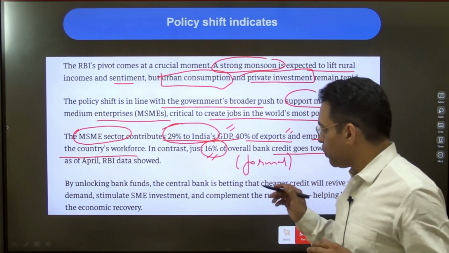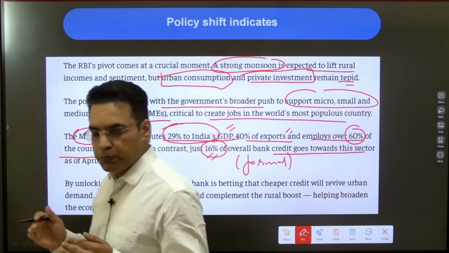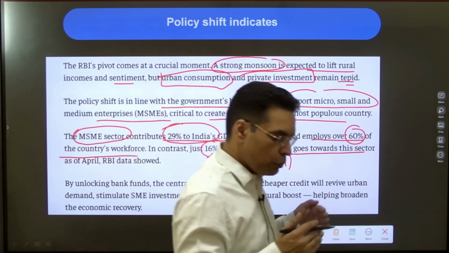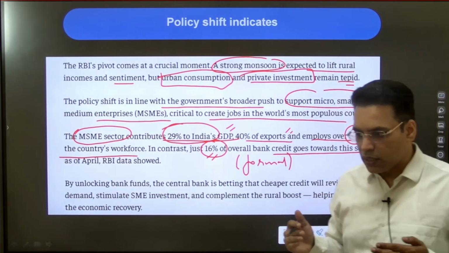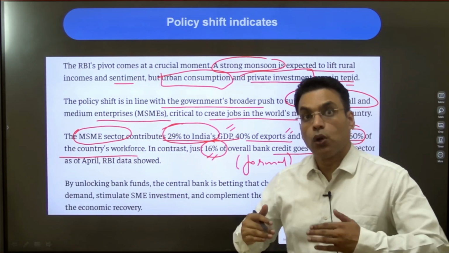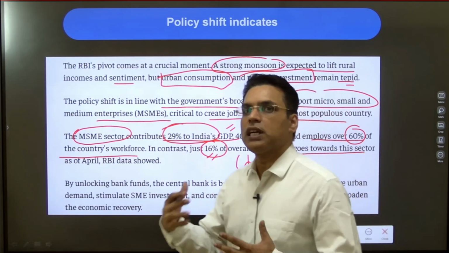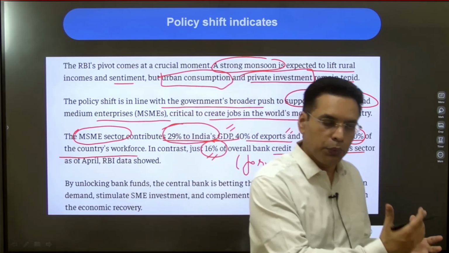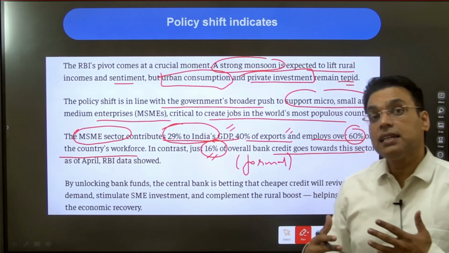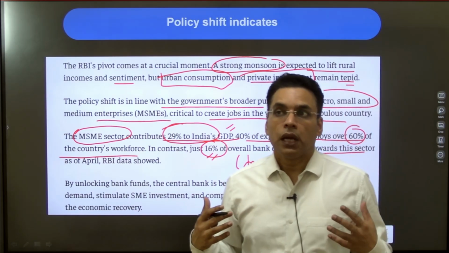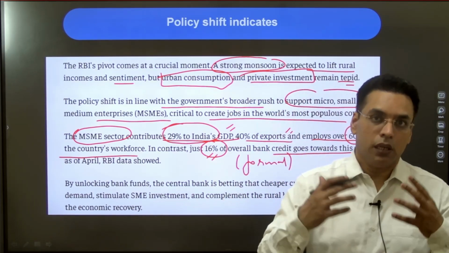Now, what is supposed to be done? Now, this sector is also vulnerable. The units are small. There are chances of bank defaults. This sector is also a sector which globally has to compete. They have to innovate, and thereby government needs to push at multiple levels. One is the credit push, money push, easy availability of credit. Second is ease of doing business. The third is technology upgradation, innovation.